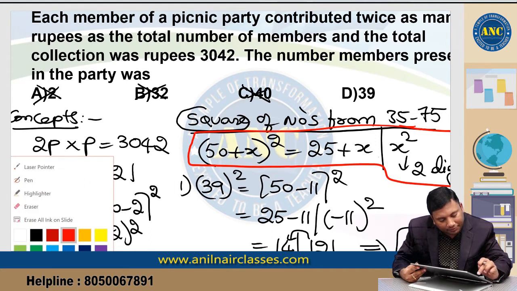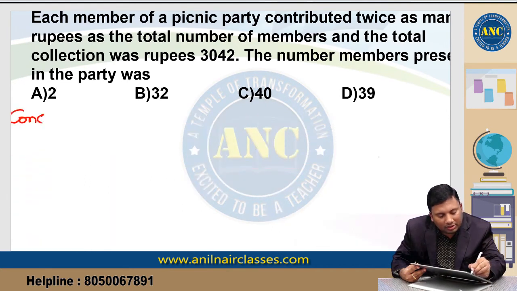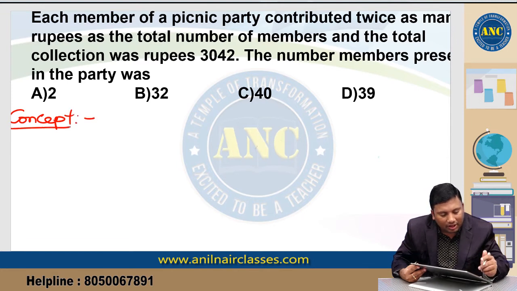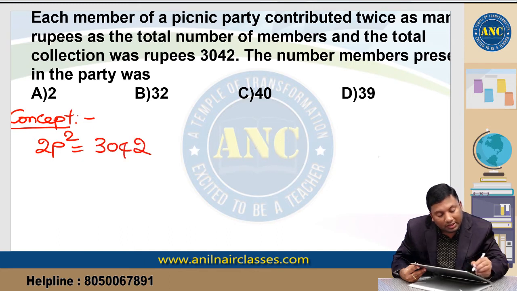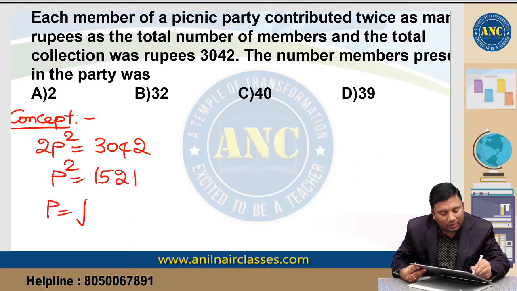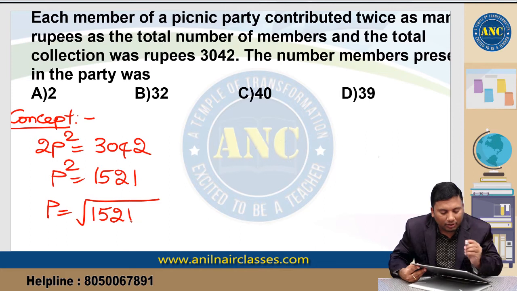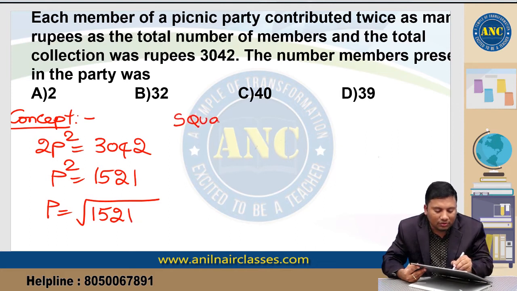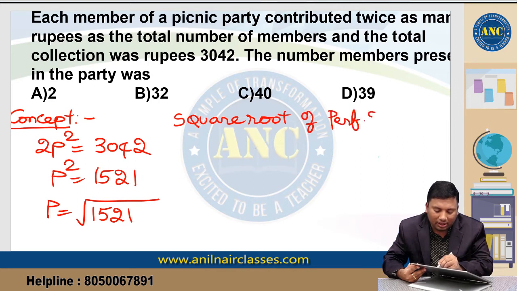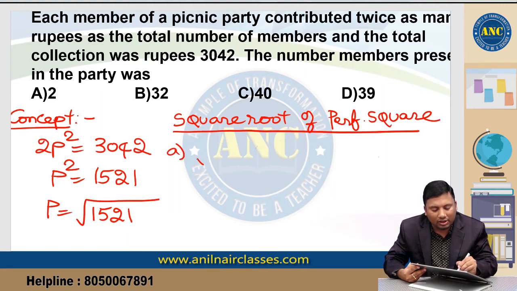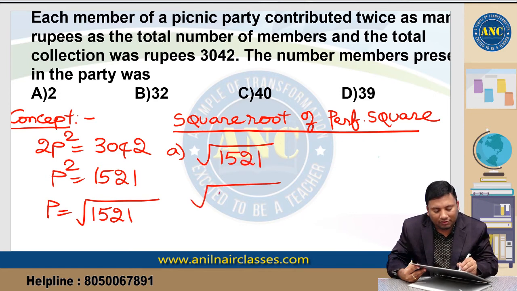Another concept. Suppose 2p square is equivalent to 3042. So p square is nothing but 1521. Now p is nothing but the square root of 1521. Another concept: how to find the square root of a perfect square? First one, square root of 1521.